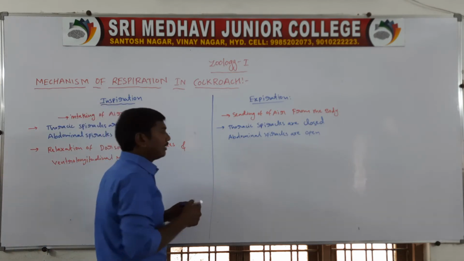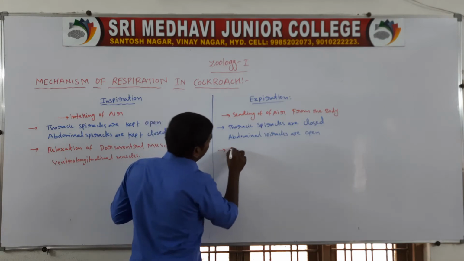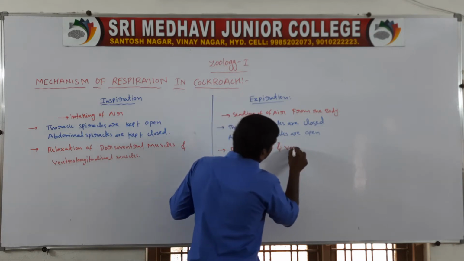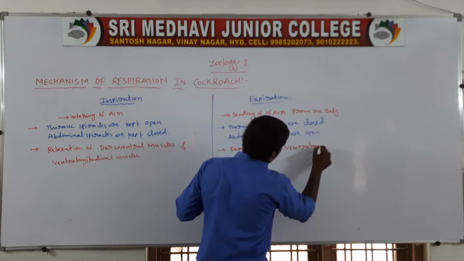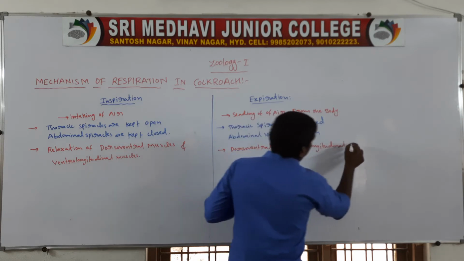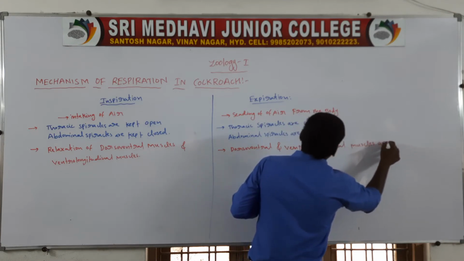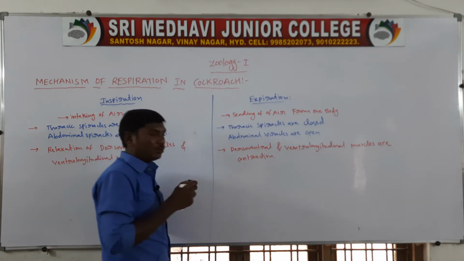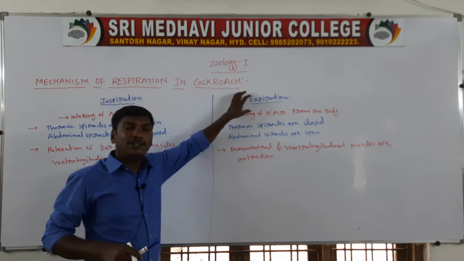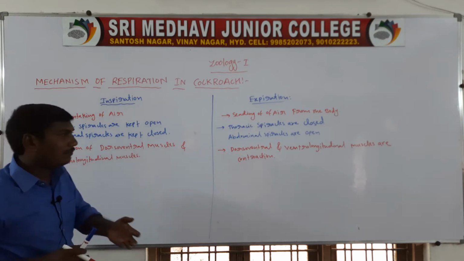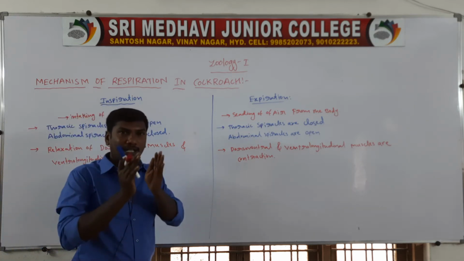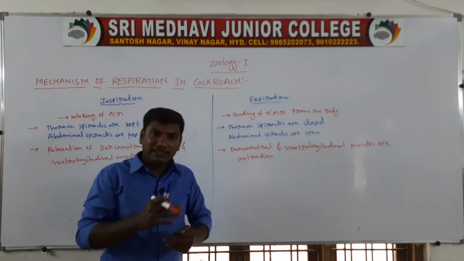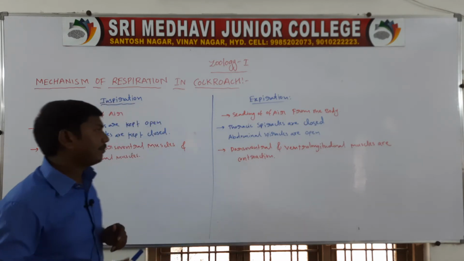At expiration time, the dorsoventral and ventrolongitudinal muscles contract. So at inspiration time these muscles are relaxing, and at expiration time the dorsoventral muscles and ventrolongitudinal muscles are in contraction. Next one.